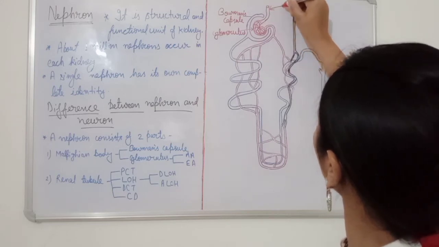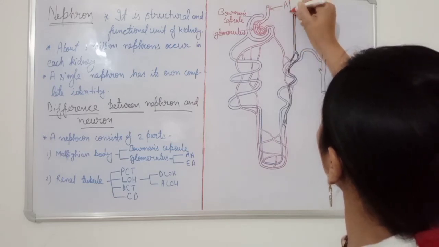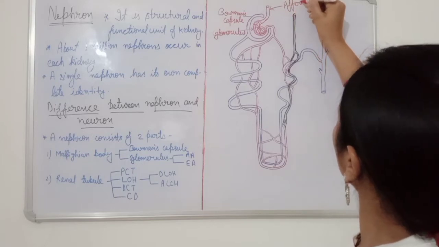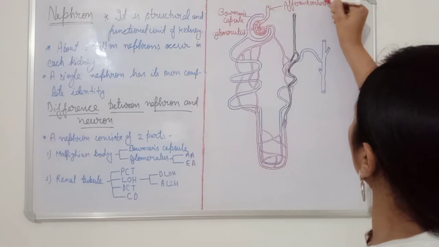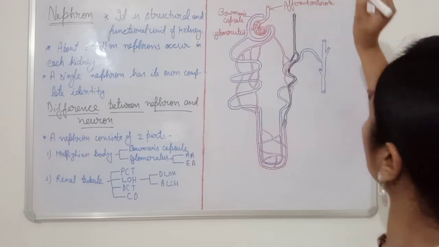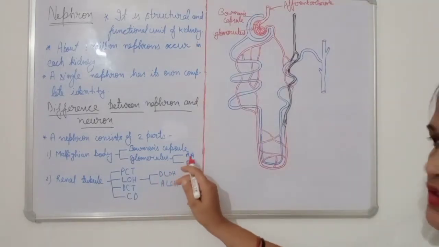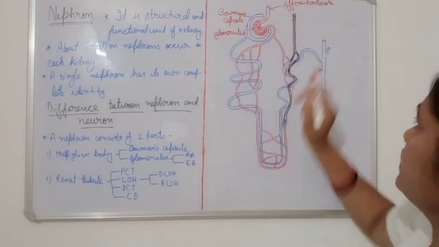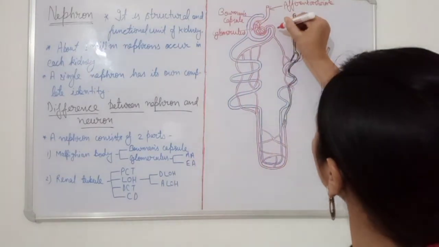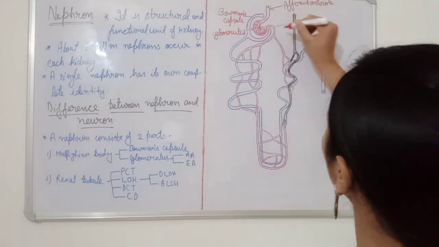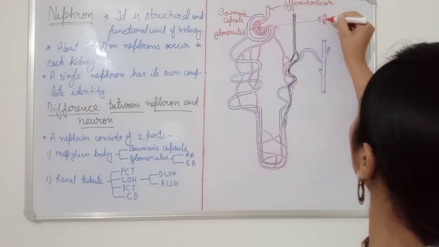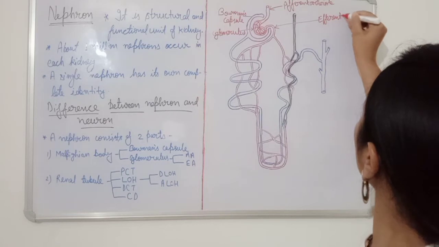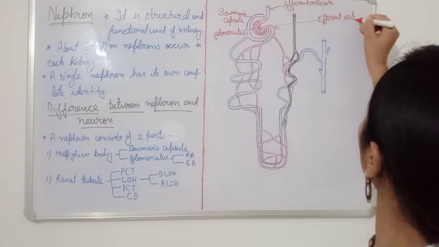This is what? Afferent arteriole. Okay, this is mentioned here, AA for afferent arteriole. And this one, efferent arteriole.